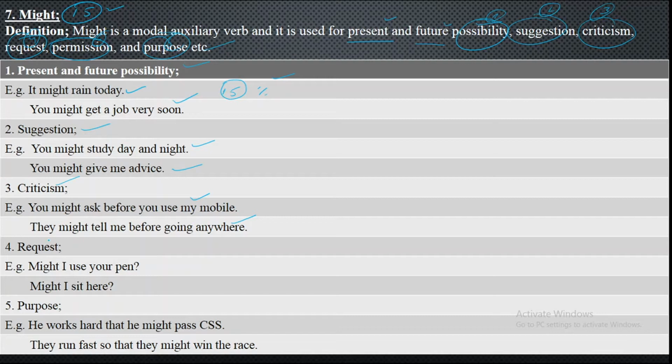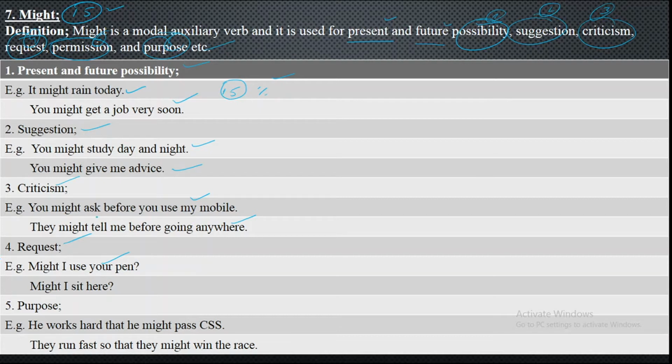Next, we have got request. When we request someone, we always use it as a question. We say, might I use your pen? Here you are requesting someone. Can I use your pen? As compared to may, it is informal, but that is a very polite and respectful way to ask someone.